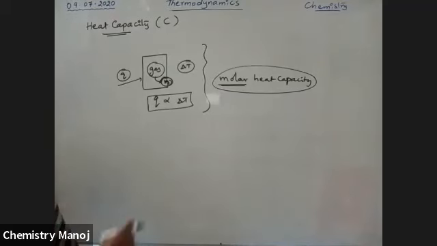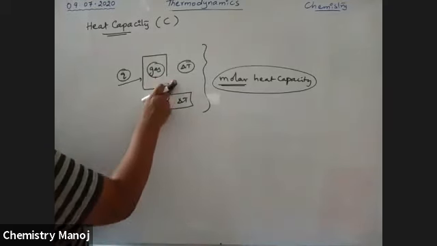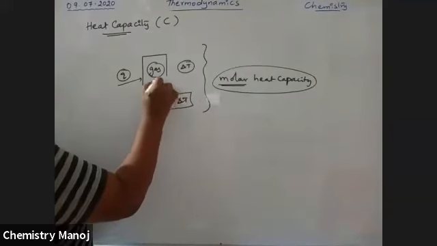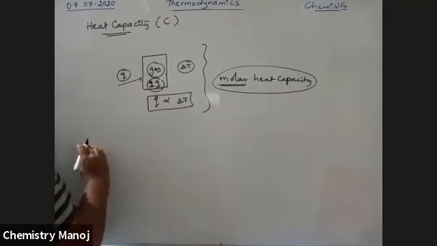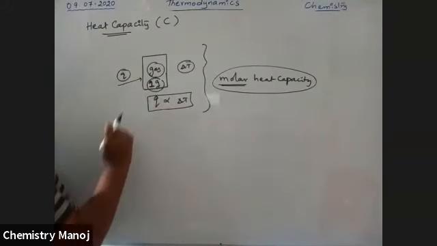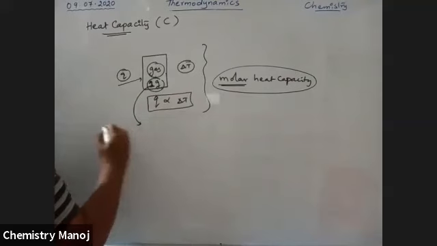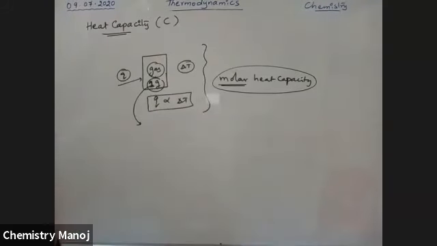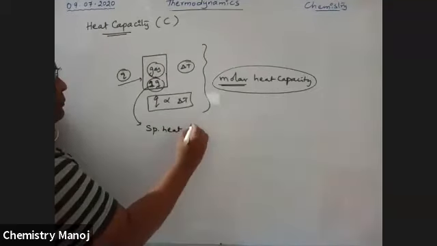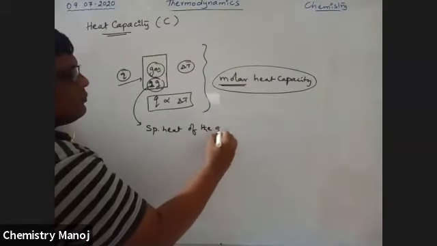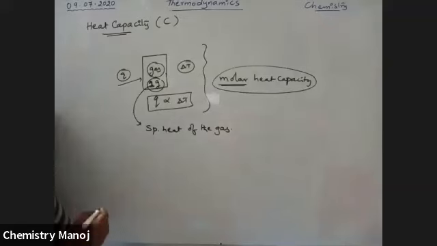For example, if 1 gram of gas is taken, now I am taking not 1 mole but 1 gram of gas. This heat capacity applicable for 1 gram of gas is called specific heat of the gas.